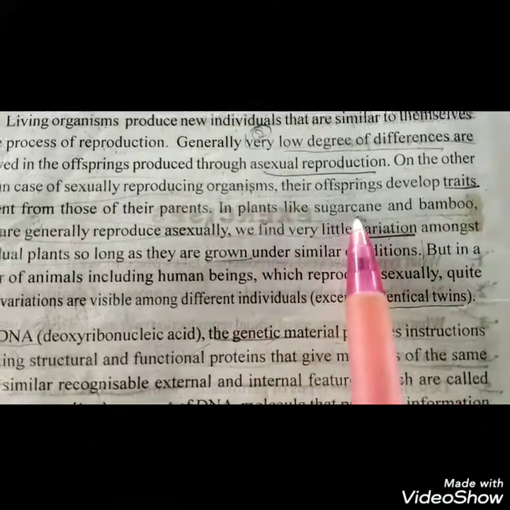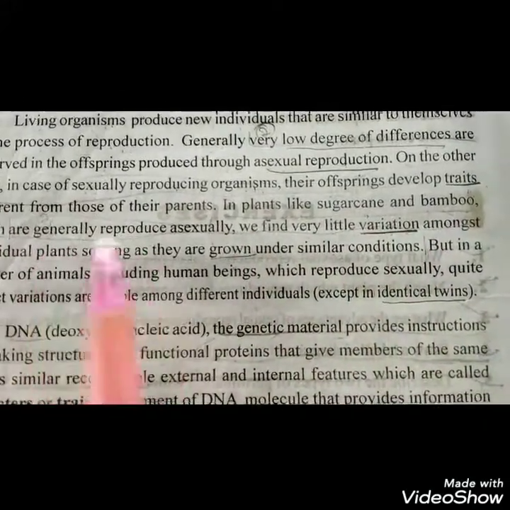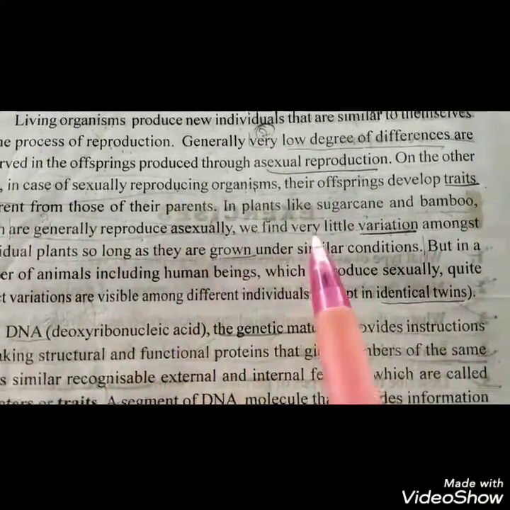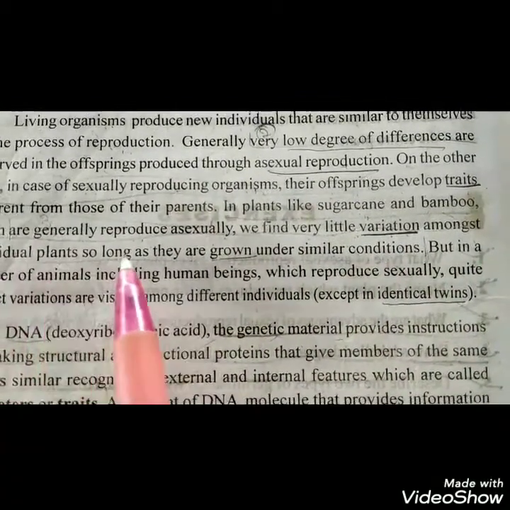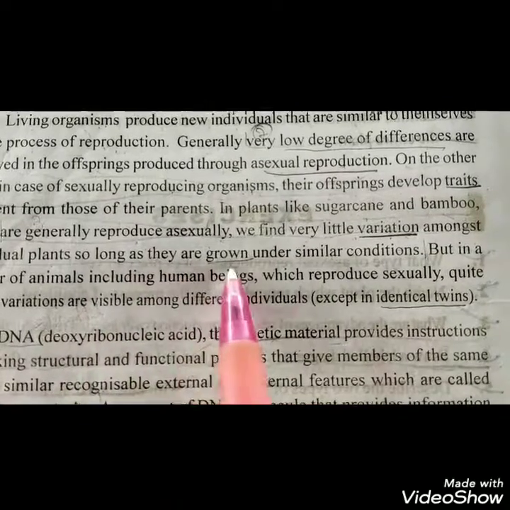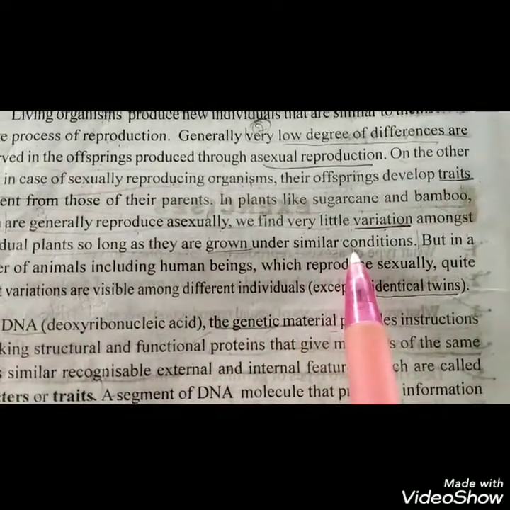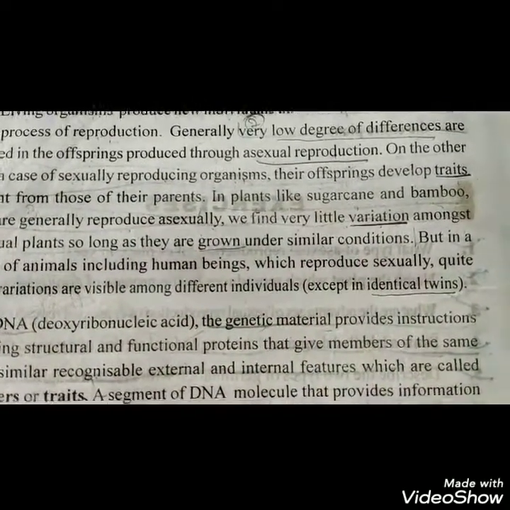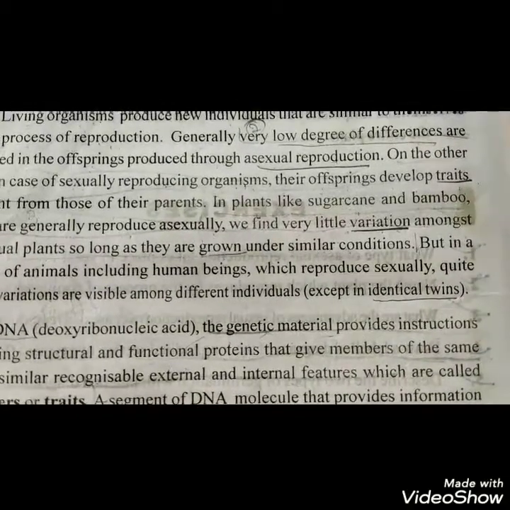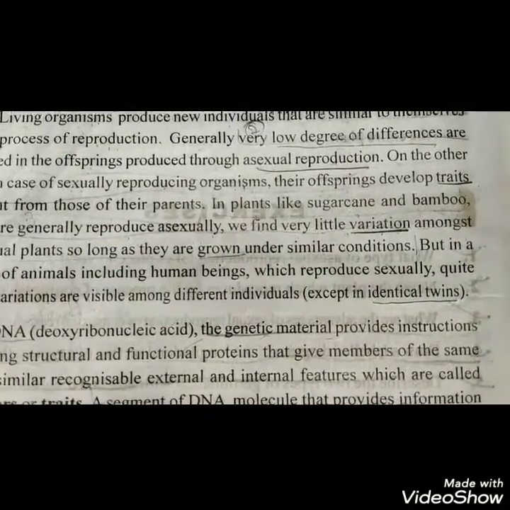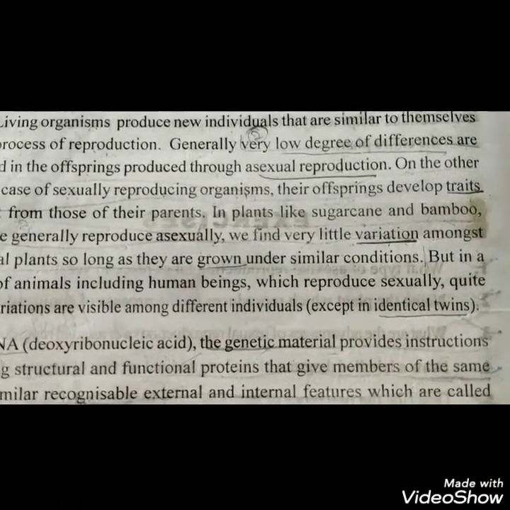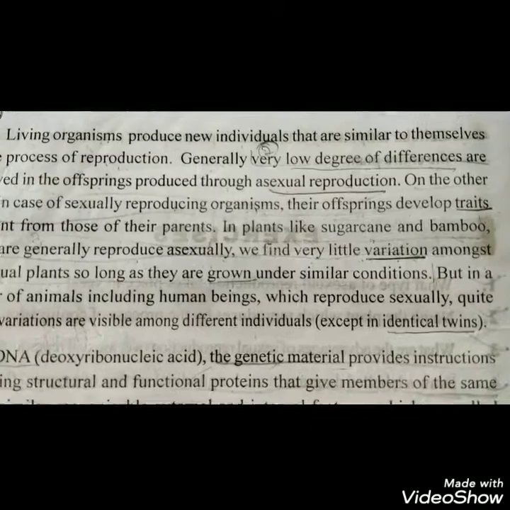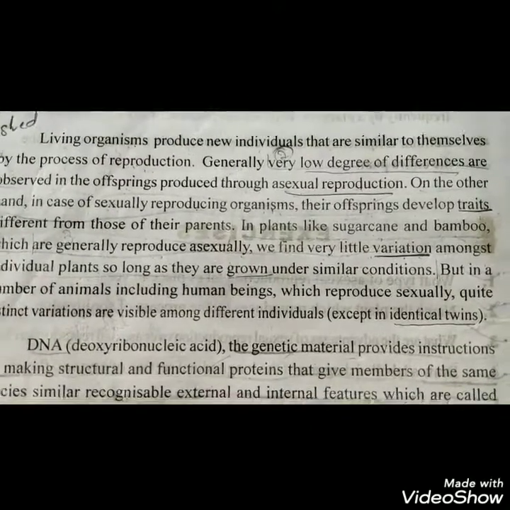We find little variation among the individual plants as long as they grow under similar conditions. So when bamboo and sugarcane grow under the same condition, the new organisms show little difference from their parents.